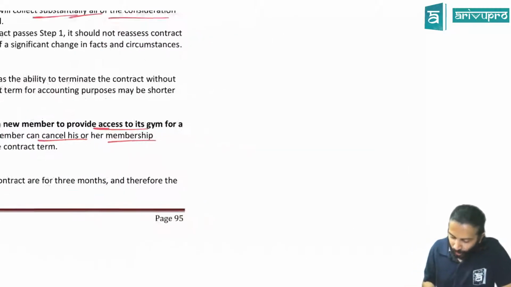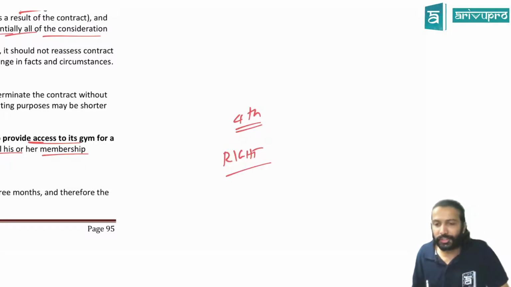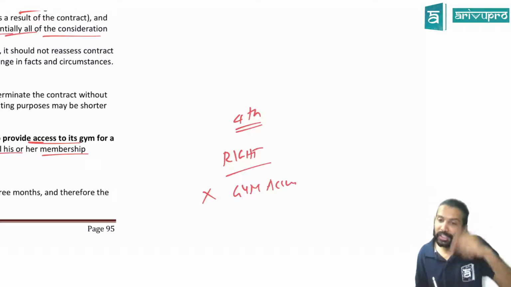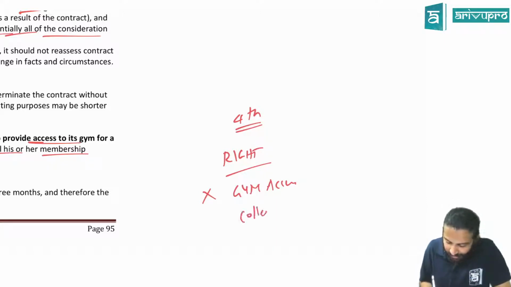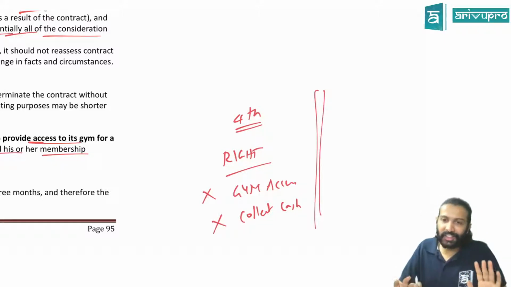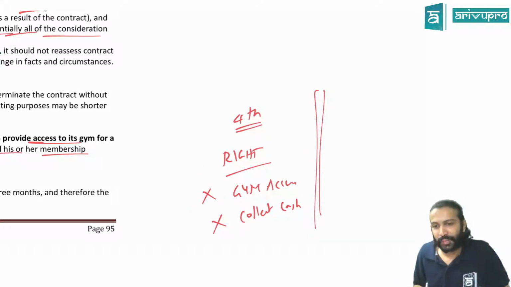Correct? Now let's say we are in the 4th month. Let's look at the rights. Customer did not pay the 4th month's fees. After the 3rd month he stopped paying the gym membership fees. Does he have the right to access the gym? No. Correct? And does the gym owner have the right to collect cash? No. Because you clearly told in the contract that after 3 months anyone can back away. Customer can easily back away without penalty. So is the right there in the 4th month onwards?